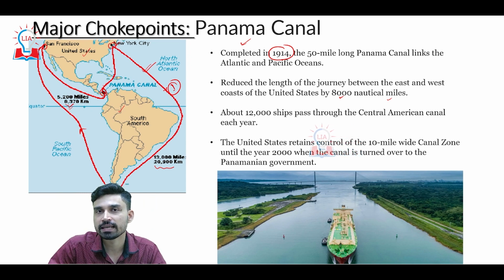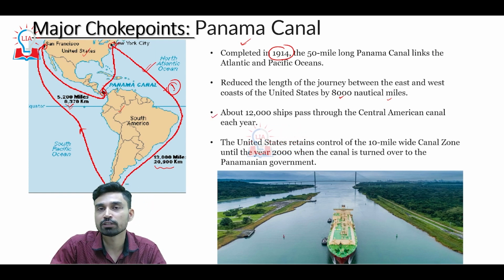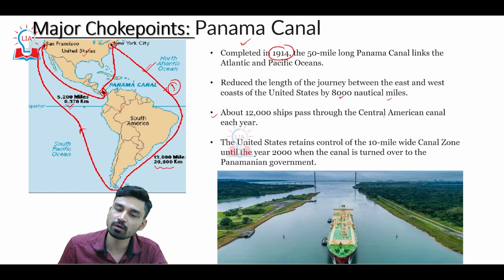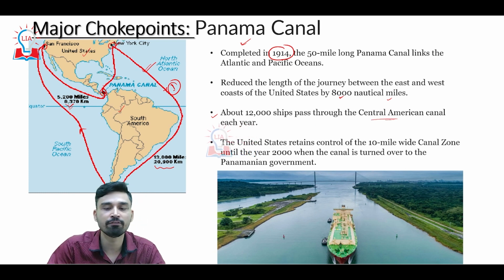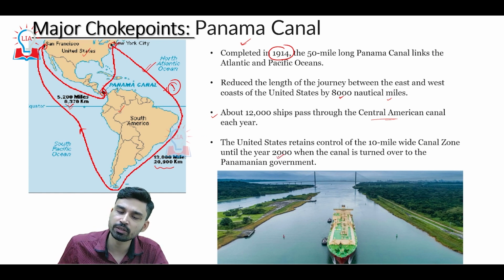And that is why it is considered one of the most important navigation projects in the entire world till now. As far as the recent record goes, almost 12,000 ships pass through the Central American Canal every year. The United States retained control of the 10-mile wide canal zone until the year 2000.